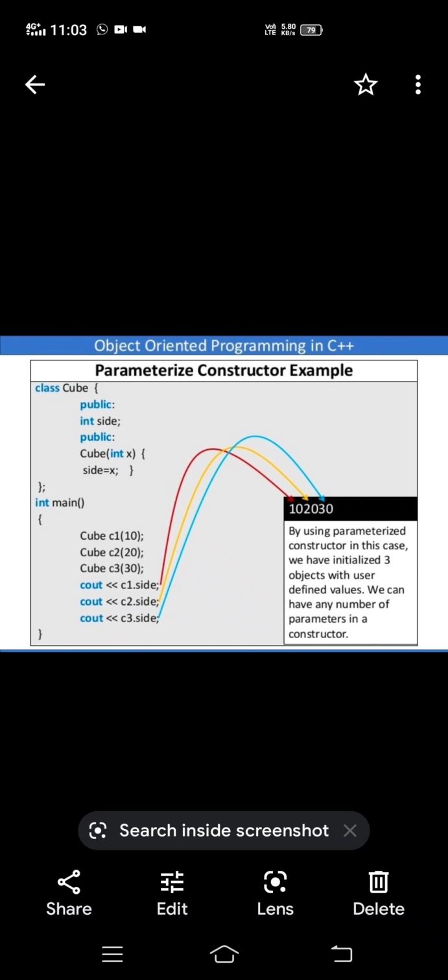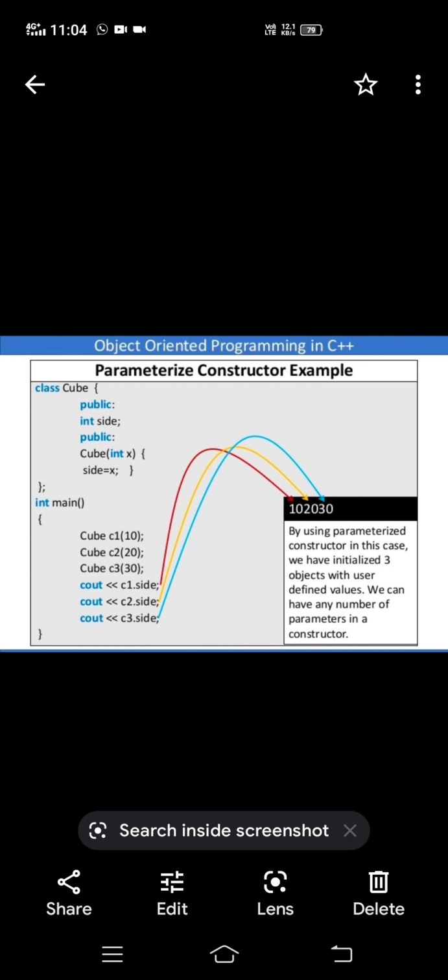But in a parameterized constructor, you can assign different values in different objects. That is the difference between parameterized and default constructor. If you want to assign different values in different objects of class variables, then we can take the parameterized constructor.